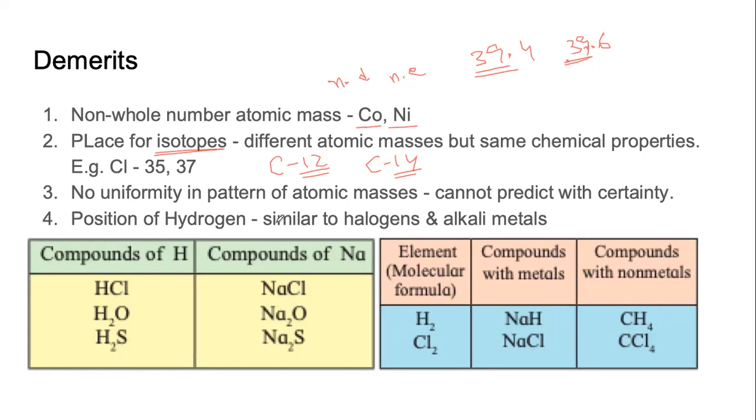Third one, although there was a continuous increase of the atomic mass, there was no clear pattern in the increase. Sometimes it increases by 1 unit, sometimes it increases by 10 units. Let us see what it means.